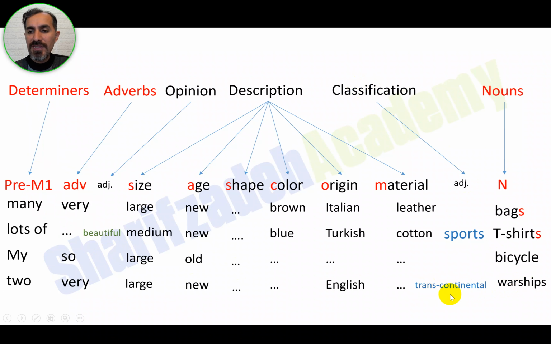This is a classification adjective. We have sports t-shirts. Sports here is an adjective to describe t-shirts. And here we have beautiful. We can have something like cheap, expensive, good, suitable, reasonable, beautiful, and other adjectives like that here, as an opinion adjective.